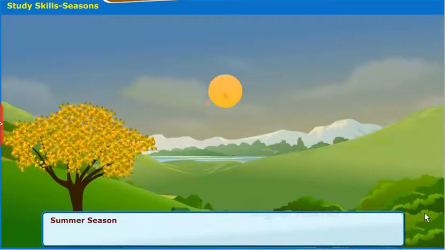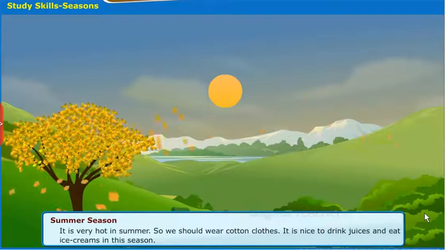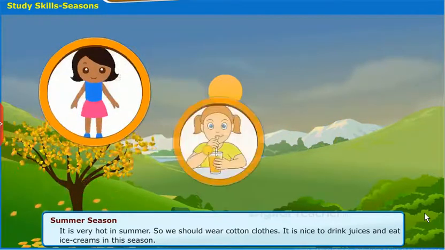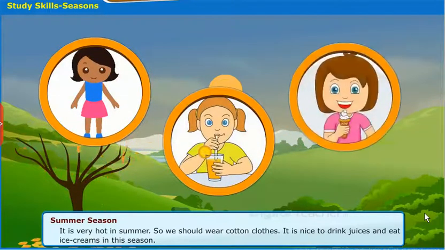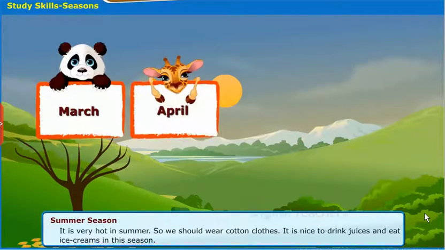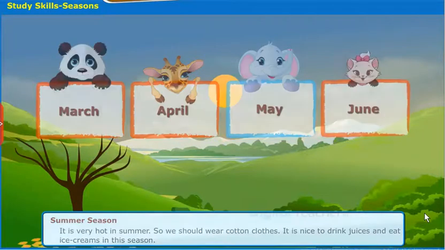Summer season. It is very hot in summer, so we should wear cotton clothes. It is nice to drink juices and eat ice creams in this season. Summer season will be in March, April, May, and June.